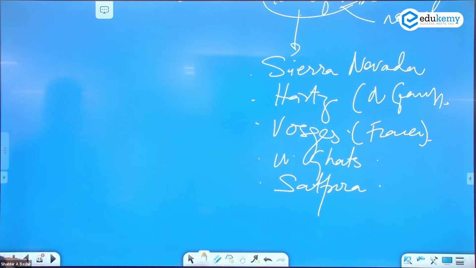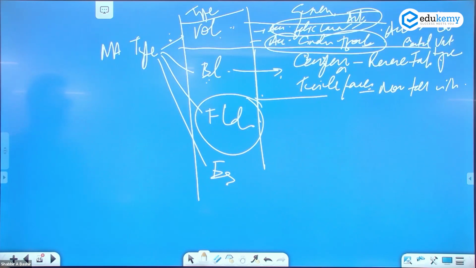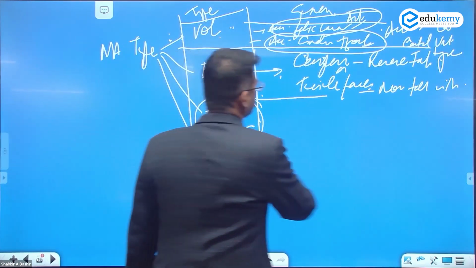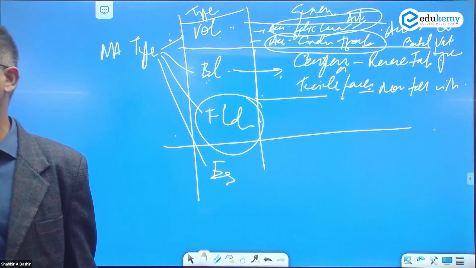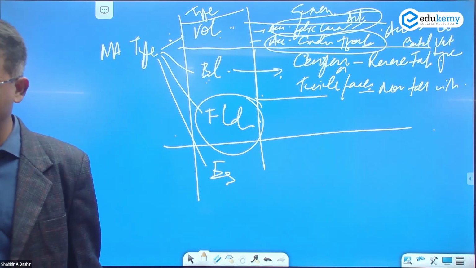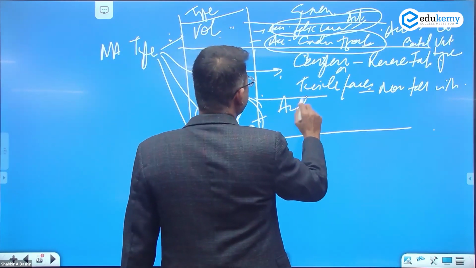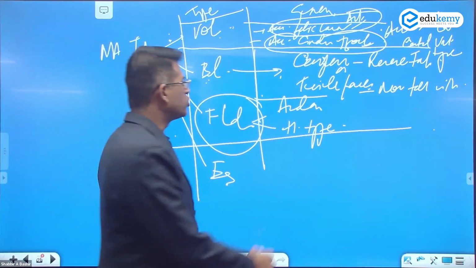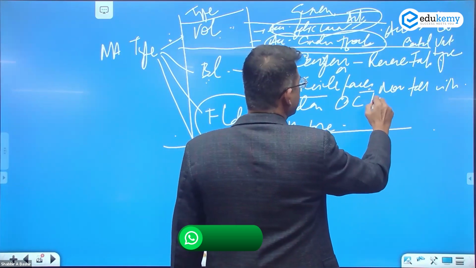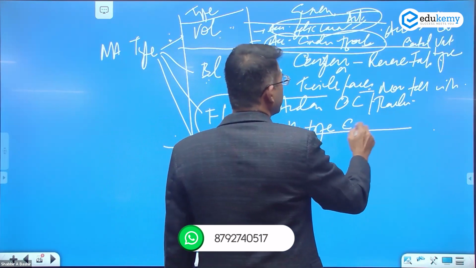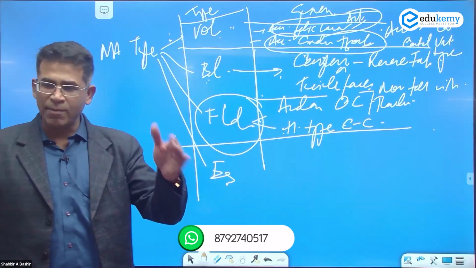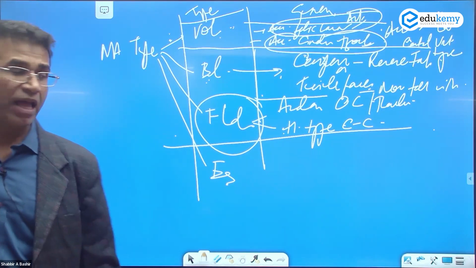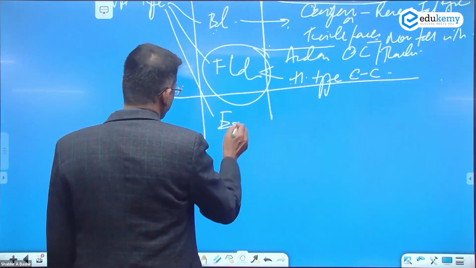So what are the types of fold mountains, their genesis and their examples? Now come to fold mountains. Fold mountains are mostly of two types: the Andean type and the Himalayan type. Andean type, OC collisions along with the trenches. Himalayan type, CC collisions. And give examples of each. The Andean type is also called the Cordillera type. And escarpments, I told you.